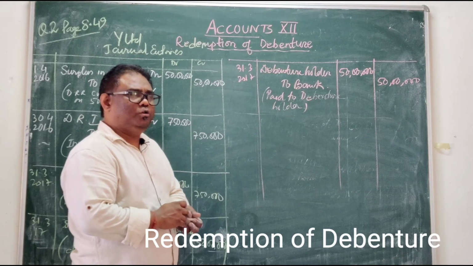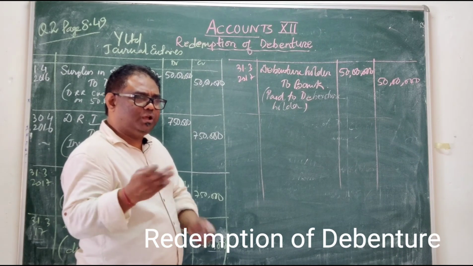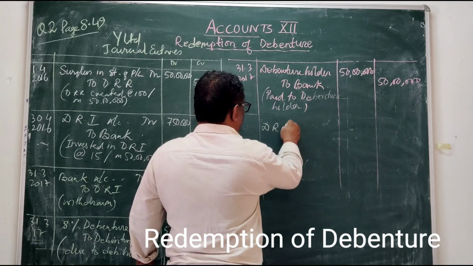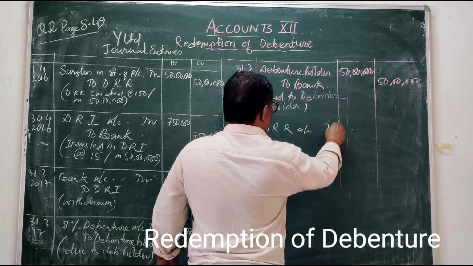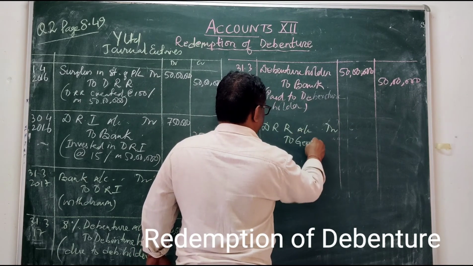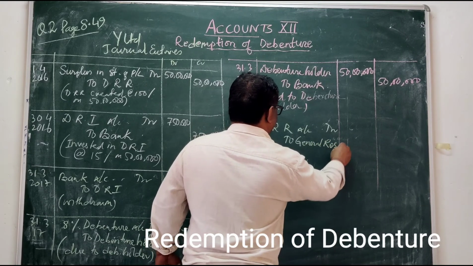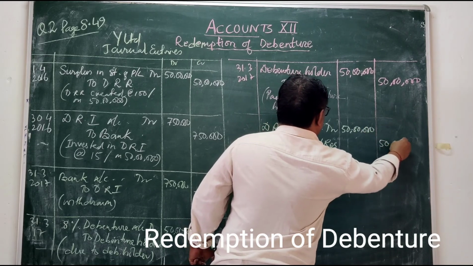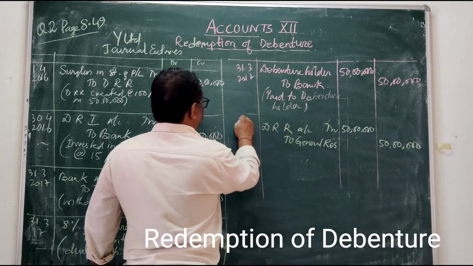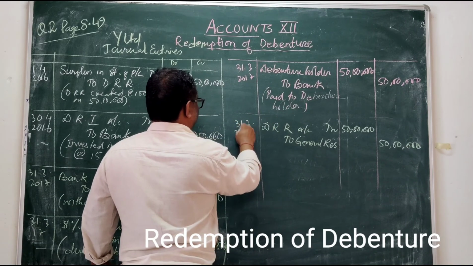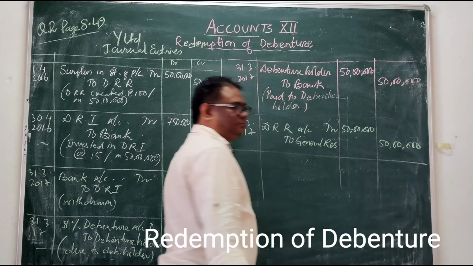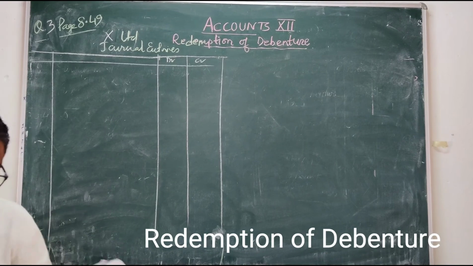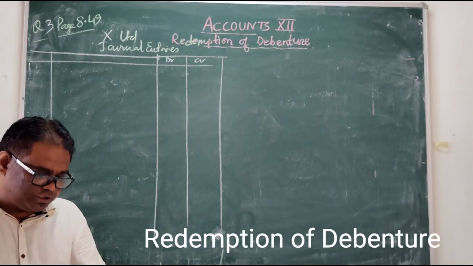Now the last entry, what will we do? Transfer the DRR money to the general reserve. How much? DRR account debited to general reserve, 50 lakhs, at the end of the year, 31st March 2017. This was the redemption out of profit.